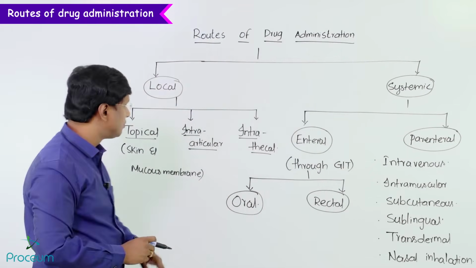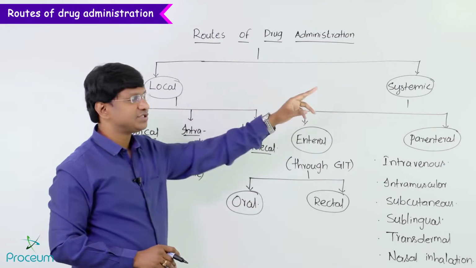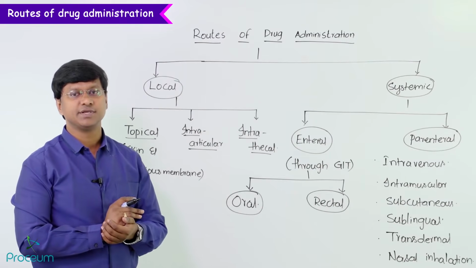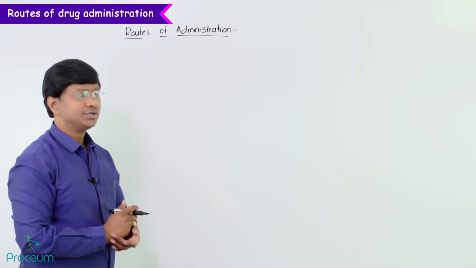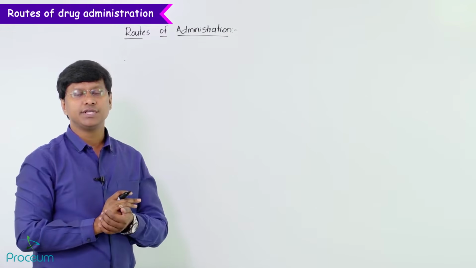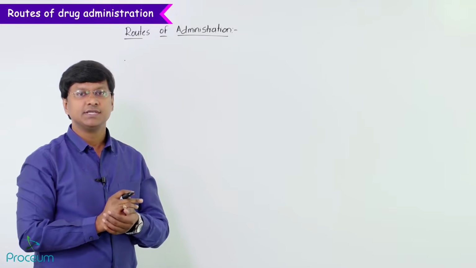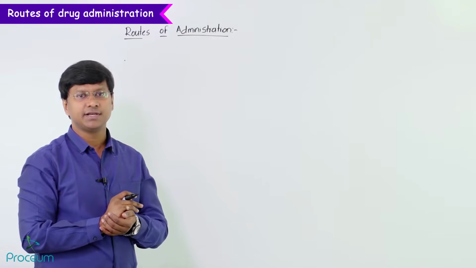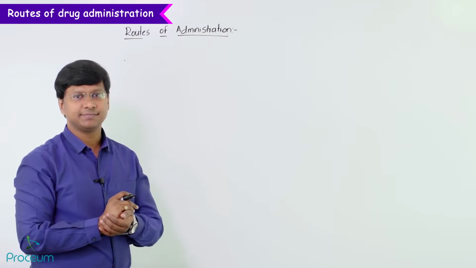Now let me tell you which drugs are administered via the local routes and which drugs are administered via the systemic routes. So continuing with the routes of administration, you take the local routes. Local routes include topical application on the skin and mucous membrane, as well as the other routes, that is intra-articular and intrathecal. Now let me tell you some examples.